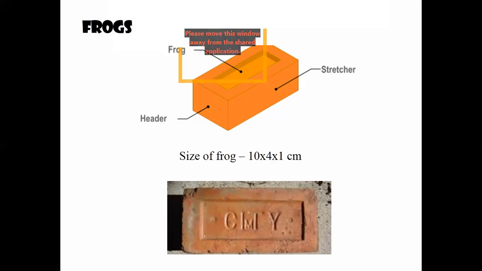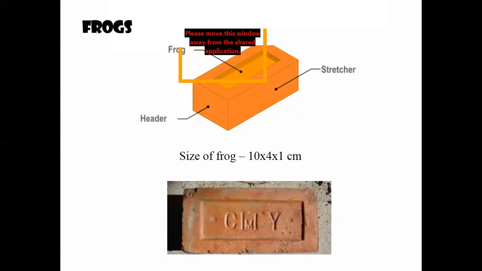bricks, right? In the second image, you can see the real brick. They have denoted the CMY, right? The CMY means its manufacturer name. That company name will be there like that. They will be using it to denote the company name. You might think that it is only meant for that. No, not at all. There are two purposes for providing a frog.